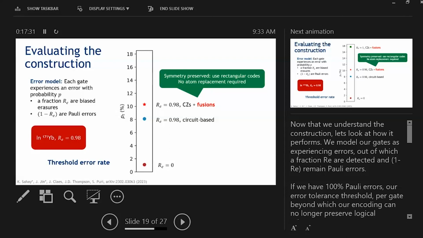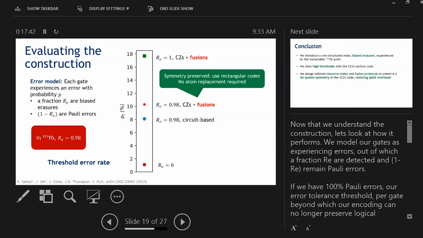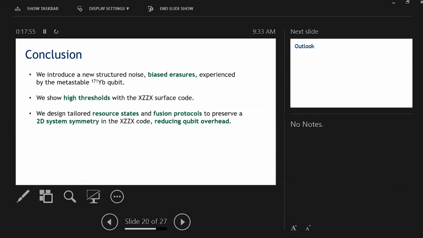Another interesting fact to note is that our neutral atom is limited in that it can only achieve a maximal erasure fraction of 0.98. If someone were to find a hypothetical qubit that experienced 100% biased erasures and no Pauli errors, the gate-level error threshold could in fact increase to about 18%, which would be very nice. So that brings me to the end of the constructive part of my talk.